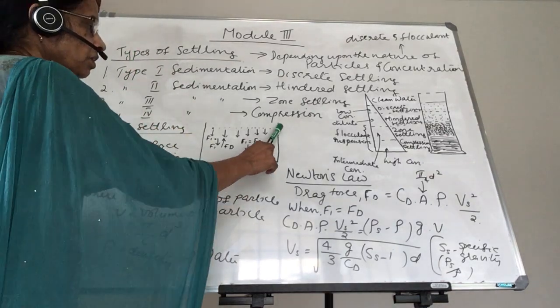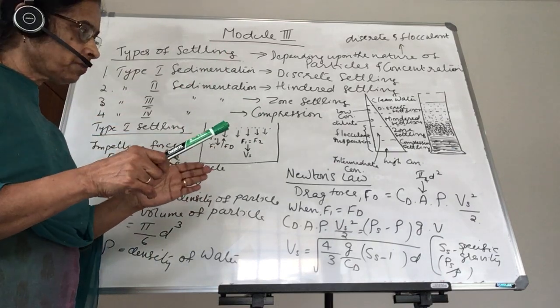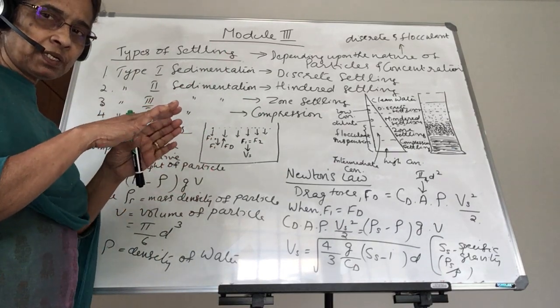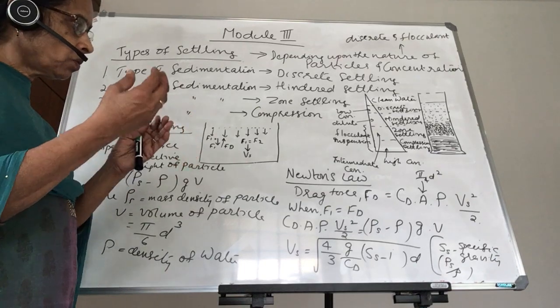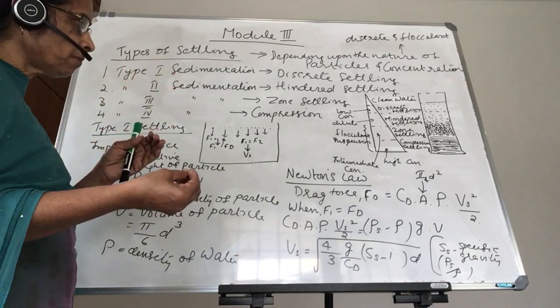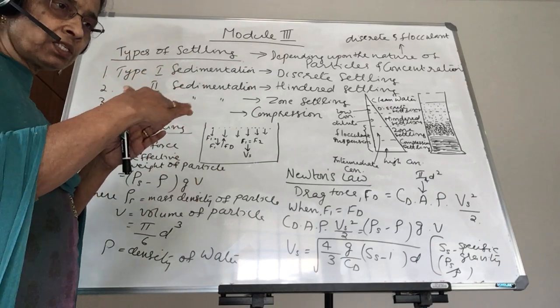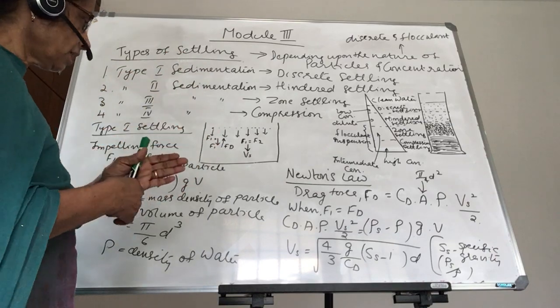We are considering a quiescent tank, that means a tank where the water is stored in a quiescent condition. There is no movement at all. Only the particles are moving down. The water is not flowing; it is kept in a stagnant condition.